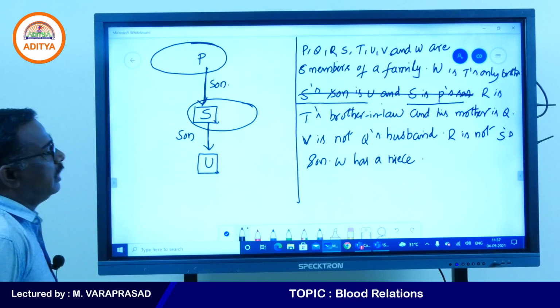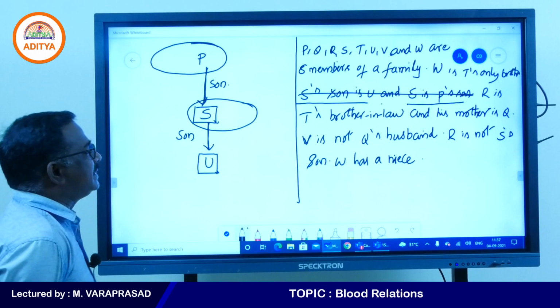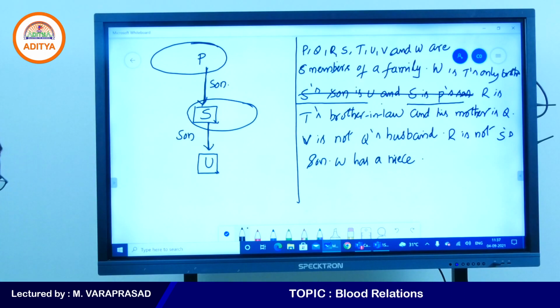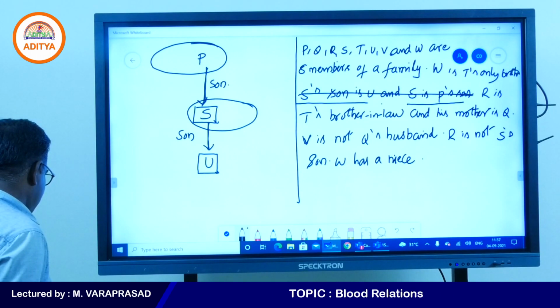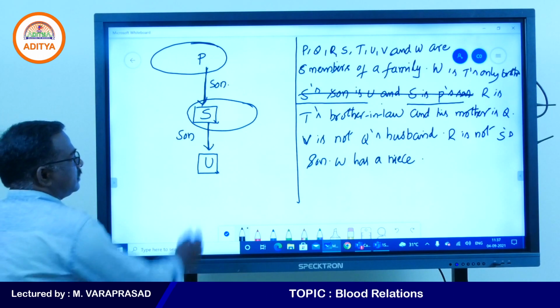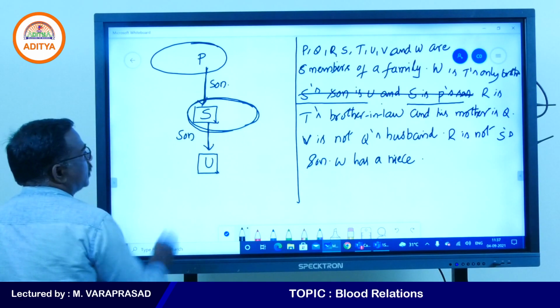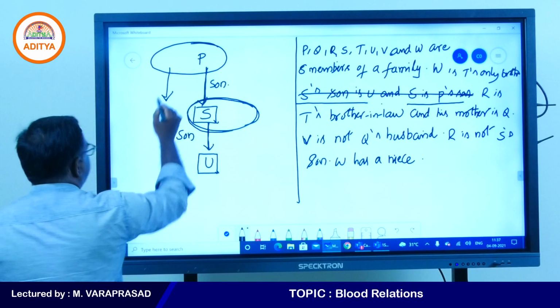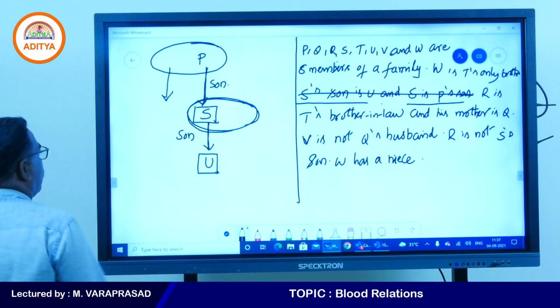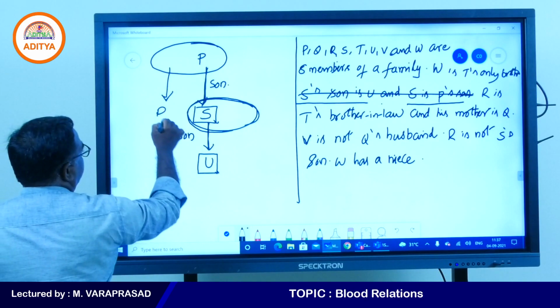One more point: R is not yes son. So R is not this pair's son, which means R belongs to another pair. We can take R to this pair.